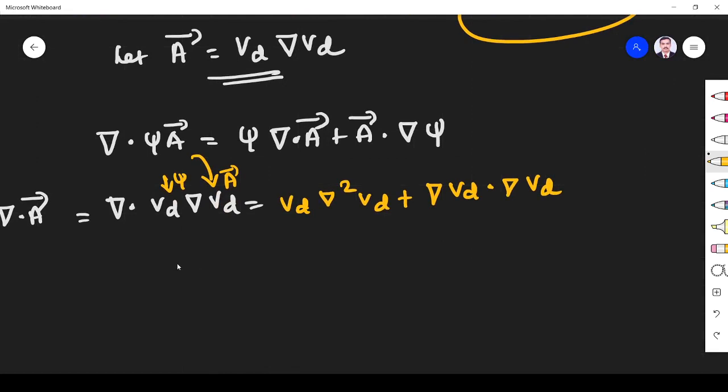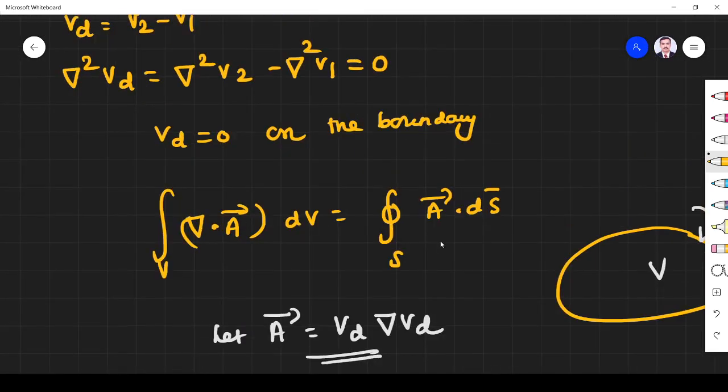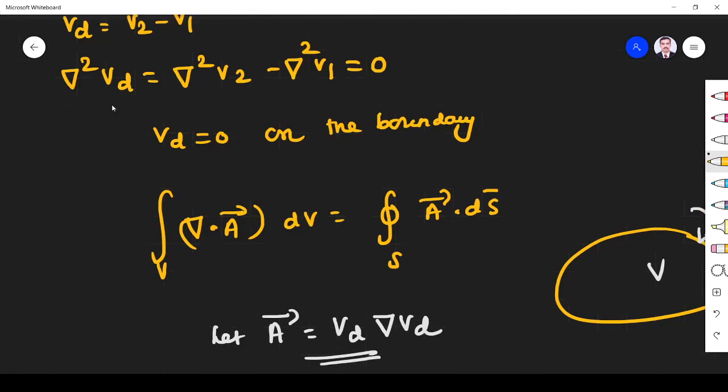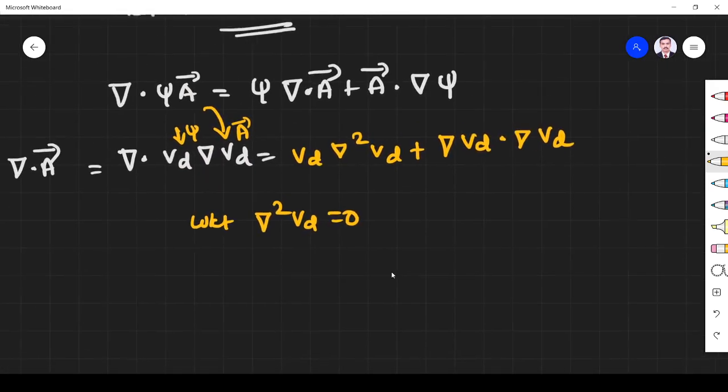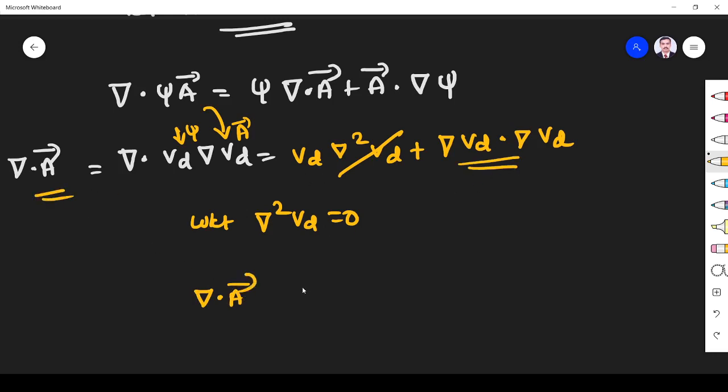But we know that del squared VD is equal to 0, as per the earlier equation. So del squared VD being 0 means this part will be gone. What I get is del dot A is equal to only this one: del VD dot del VD.